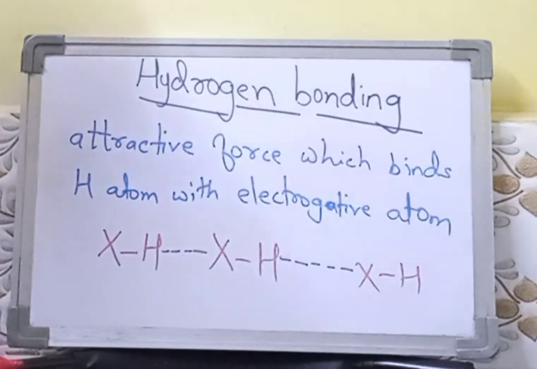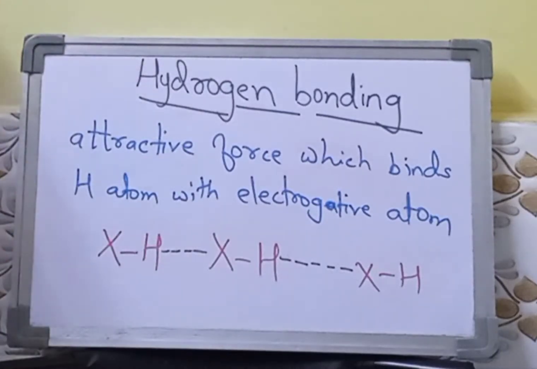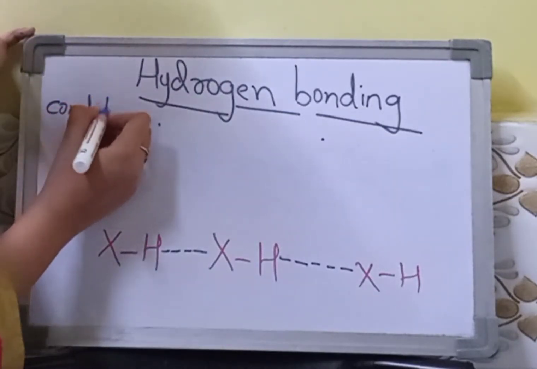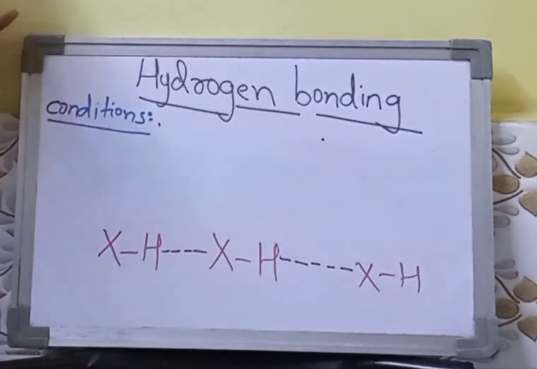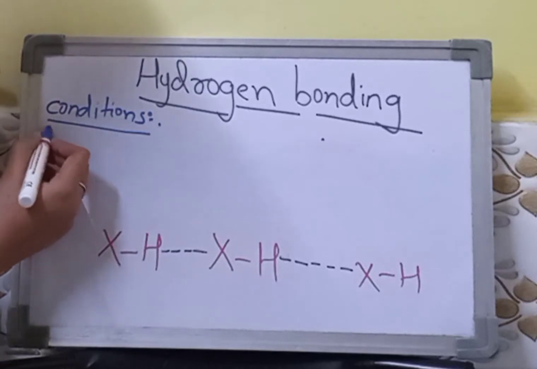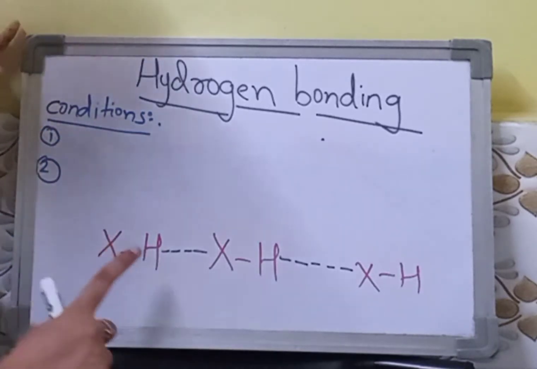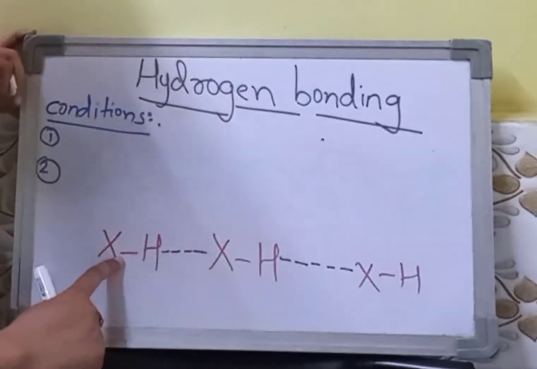Fine. So the next thing is the conditions for the formation of hydrogen bond. Again, this is very important. There are two conditions that you must focus on. The first one is very important: your hydrogen atom must be covalently linked to an electronegative atom.